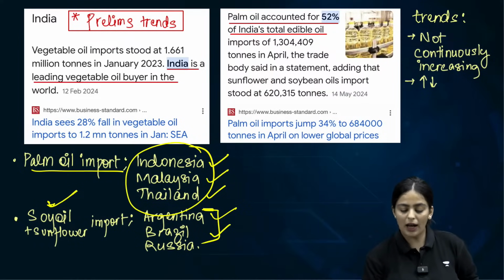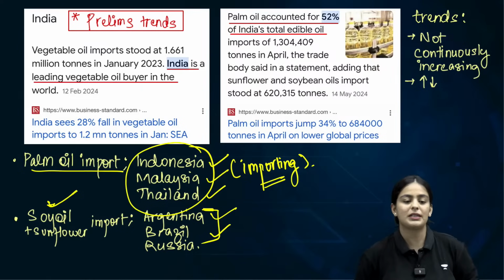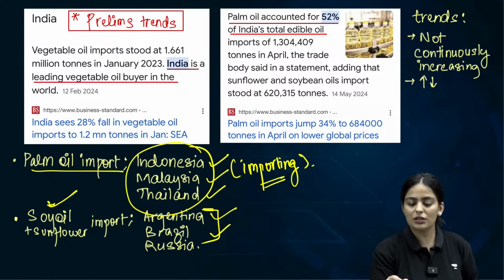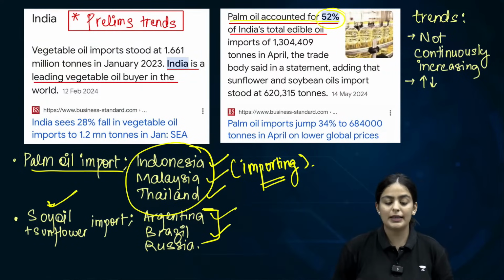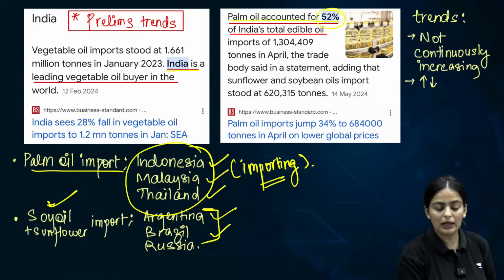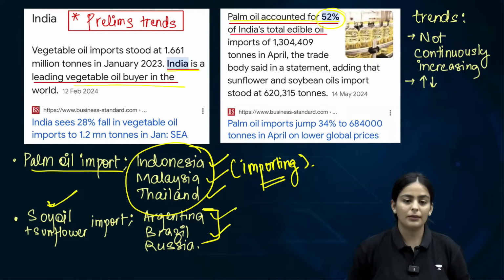Clear? So if they ask you where are we importing it from, that can also be framed into an important MCQ. Make sure that you've noted this down. Here I've also attached the information that more than 50% of India's edible oil imports is palm oil, and India is the largest importer of palm oil. Clear?